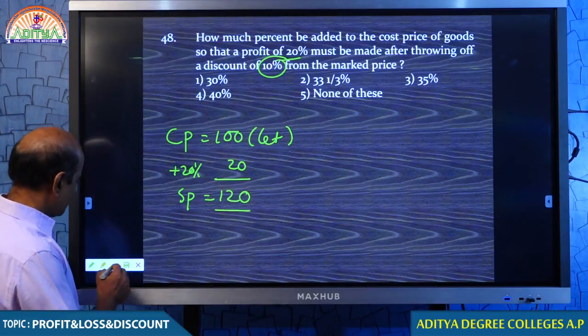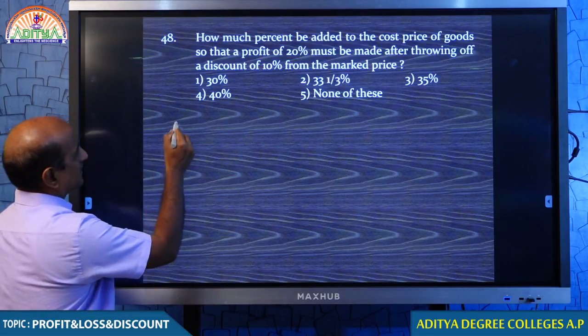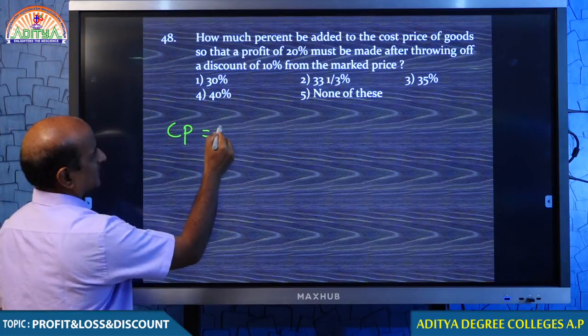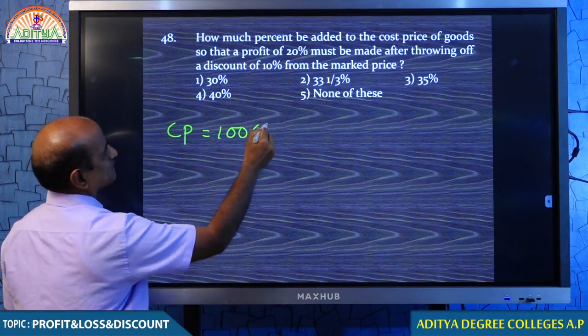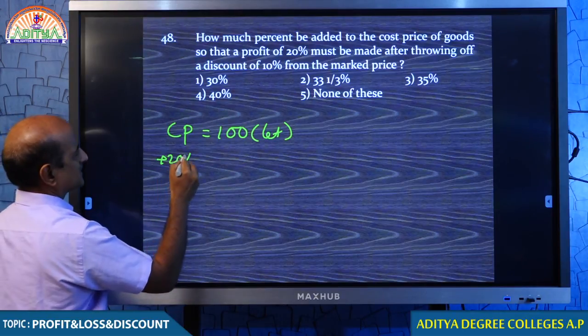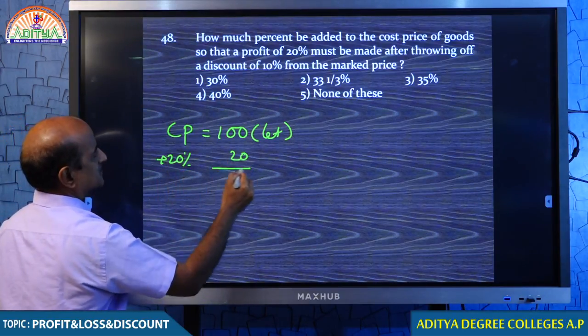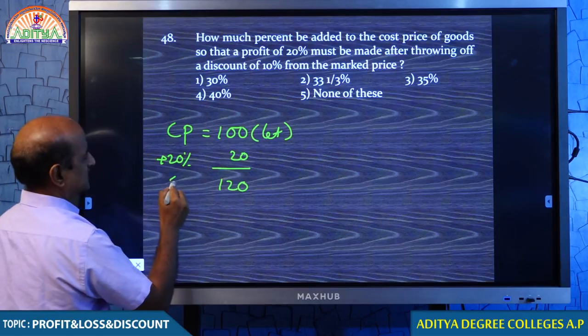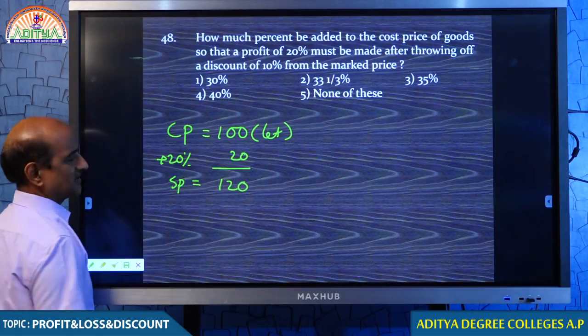Therefore, please understand, student, if you purchase the goods for 100 and you are expecting a profit of 20%, absolutely clear that your selling price must be 120.